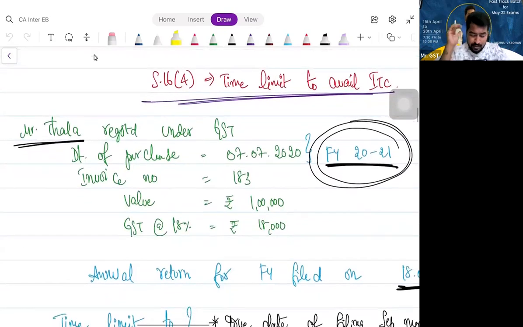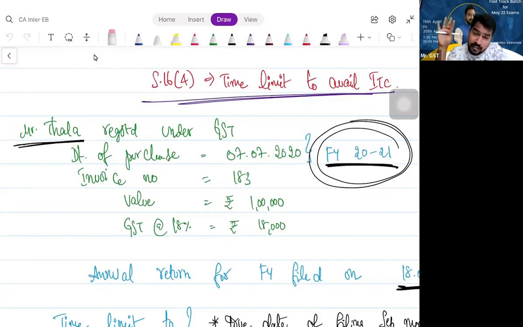See, Mr. Thala is registered under GST. So he is making a purchase, let us say, on 7th July 2020. Invoice number 183, value is 1 lakh, GST 18%, 18,000. When he is filing his July month GSTR 3B, he should have availed ITC, correct? He forgot. What can he do? Next month 3B, he can take ITC. He forgot. Next month 3B. That next month also he forgot.